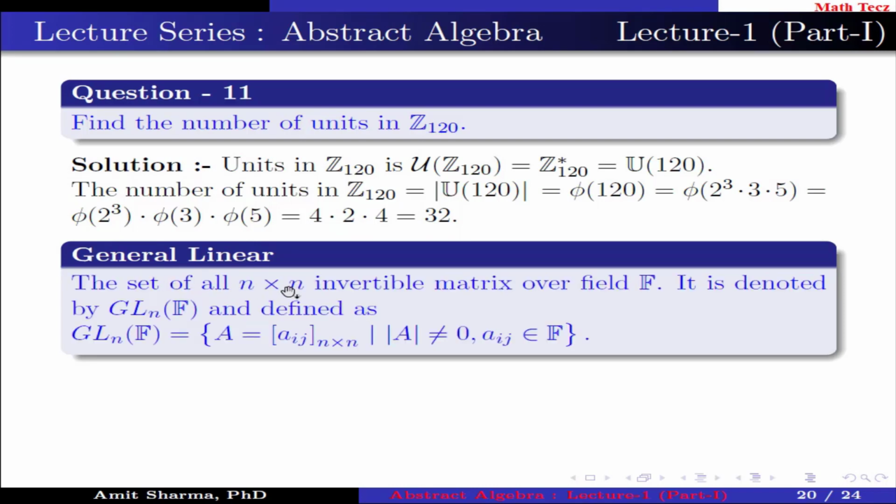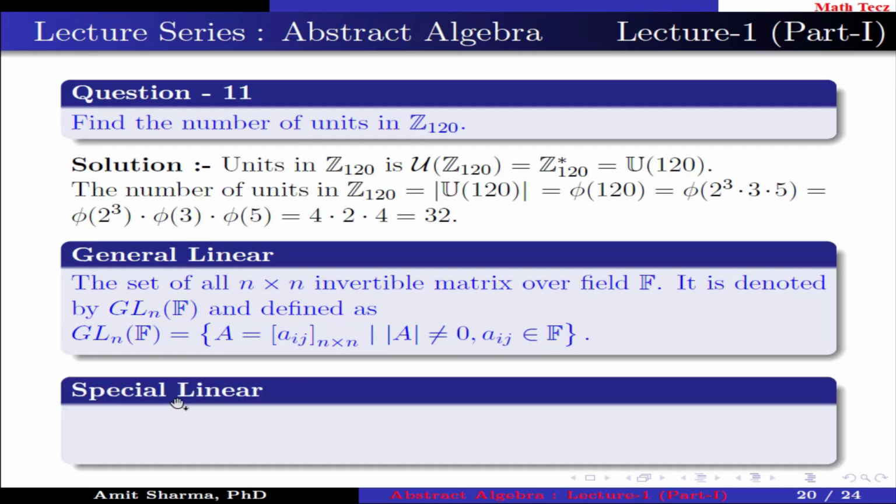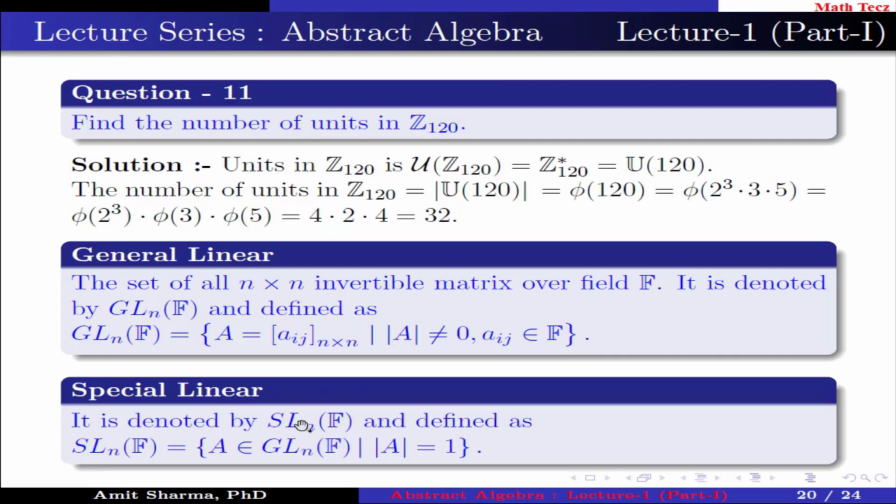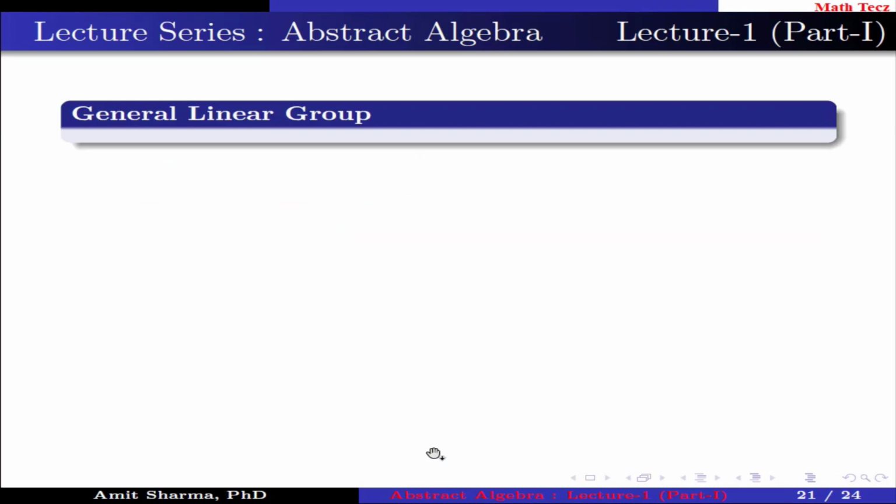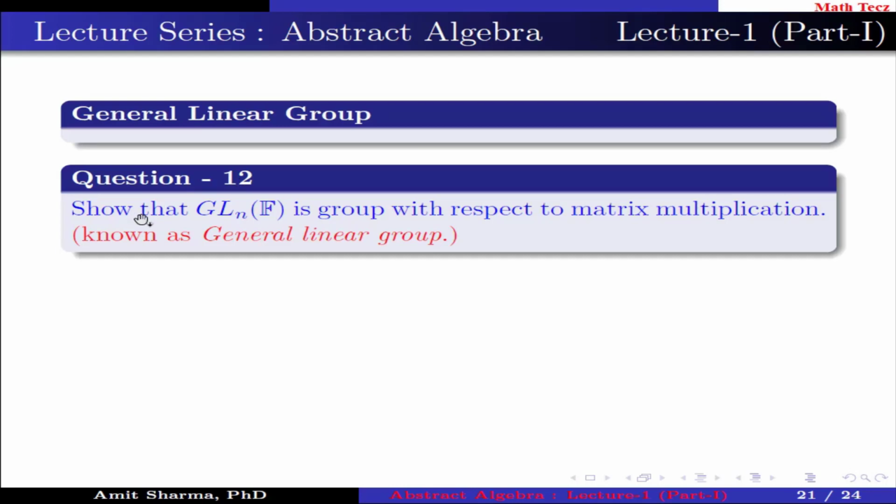Next is general linear. The set of all n cross n invertible matrices over field F is denoted by GL(n,F) and is defined as GL(n,F) containing those n cross n matrices such that the determinant is not equal to 0 and all the elements belong to the field F. Next is special linear. It is denoted by SL(n,F) and is defined as SL(n,F) containing those matrices from GL(n,F) whose determinant is 1. Next is general linear group. Question number 12. Show that GL(n,F) is a group with respect to matrix multiplication. This is known as the general linear group.